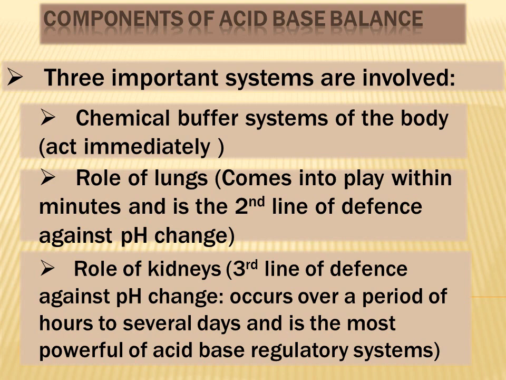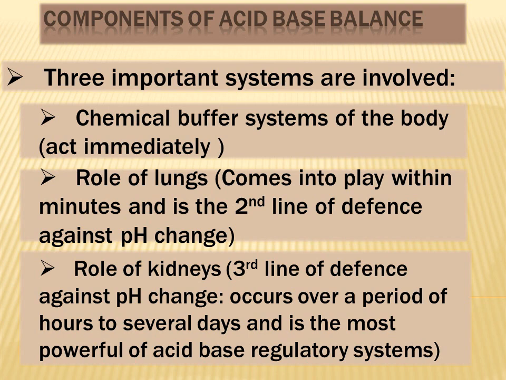renal mechanisms. So the chemical buffer systems, which we will discuss later, are the first line of defense against changes in pH, and they act within seconds. So they act immediately to resist changes in pH. And the second line of defense against changes in pH are the lungs or our respiratory system, which include both ventilation plus the role of hemoglobin as a buffer. And this respiratory system comes into play within minutes and